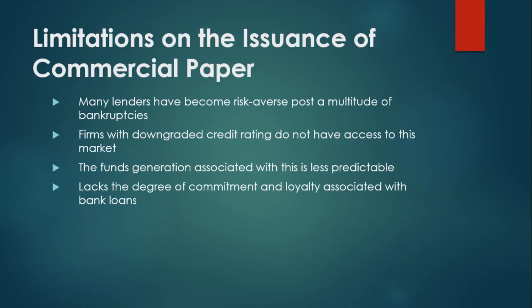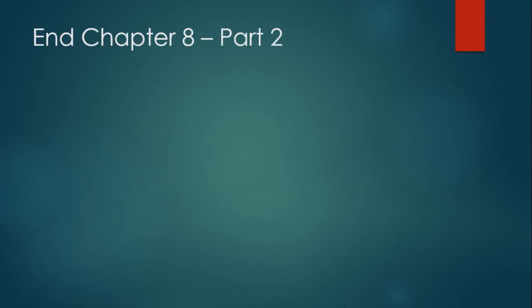There are limitations on the issuance of commercial paper, though. Many lenders have become risk-averse after a multitude of bankruptcies. Firms with a downgraded credit rating do not have access to the market, and the funds generation associated with this is less predictable, and lacks the degree of commitment and loyalty associated with bank loans. And that's Chapter 8, Part 2.